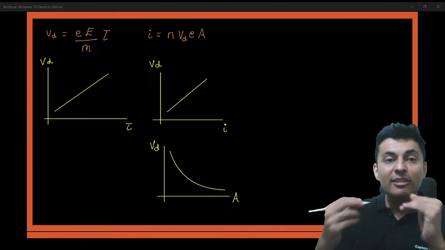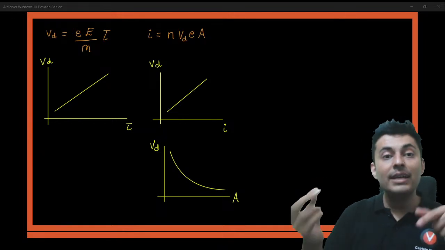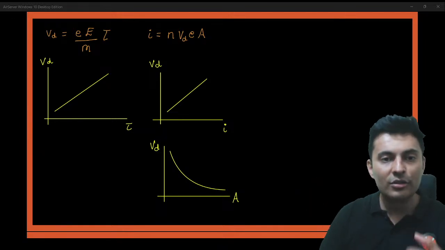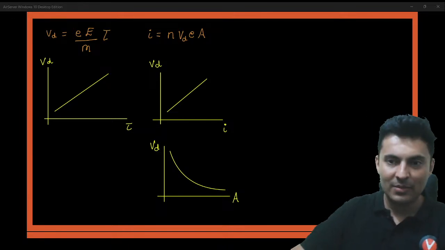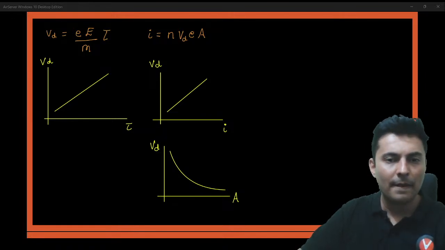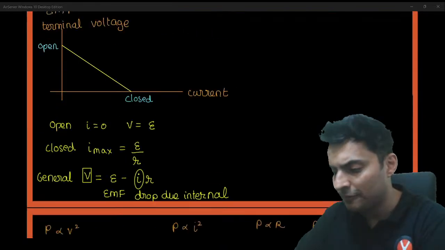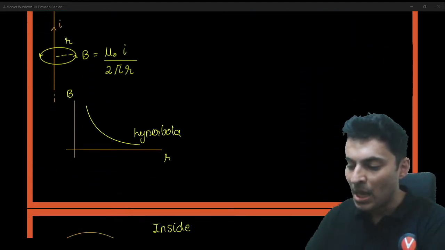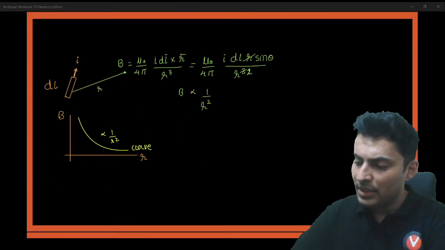So you have to see VD proportional to current, straight line. VD inversely proportional to area. So it is a curved line. Is that understood? Pakka? Done, dusted. Shall we go ahead? Okay, I'm going very slowly so that everybody can understand each and every single graph. Okay. Right, so we have done this also.